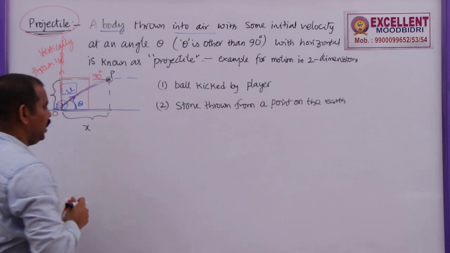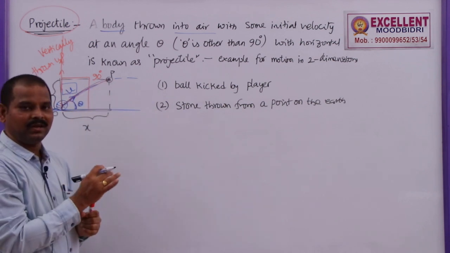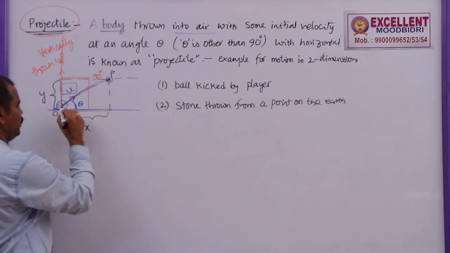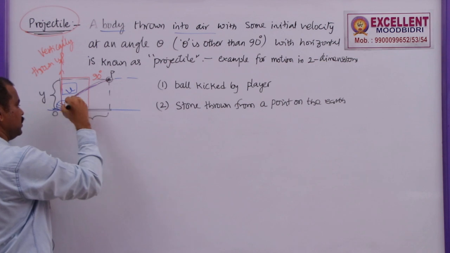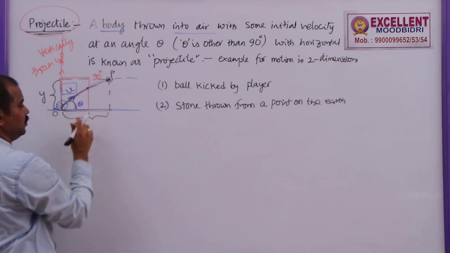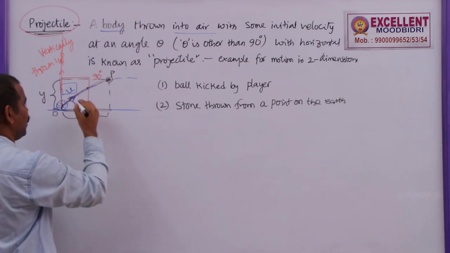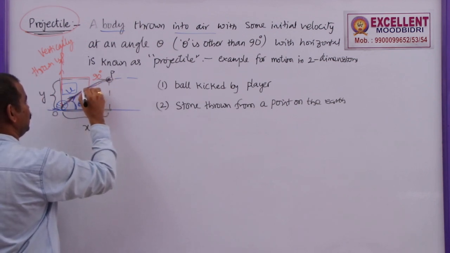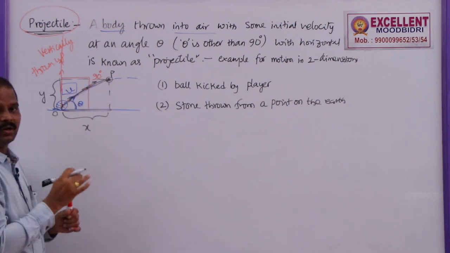Now, how to find the path of a projectile, whether it is a straight line? No, it is clear that it is not moving along a straight line. Here, the initial direction was like this. Already we discussed that for a body moving in a curved path, the direction of motion or velocity is given by the tangent drawn at that point.